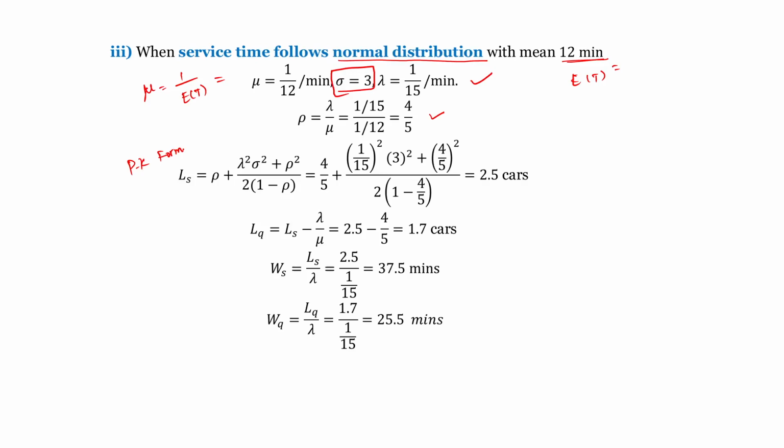LQ is LS minus lambda by mu, 2.5 minus 4 by 5. It becomes 1.7 cars in the queue.